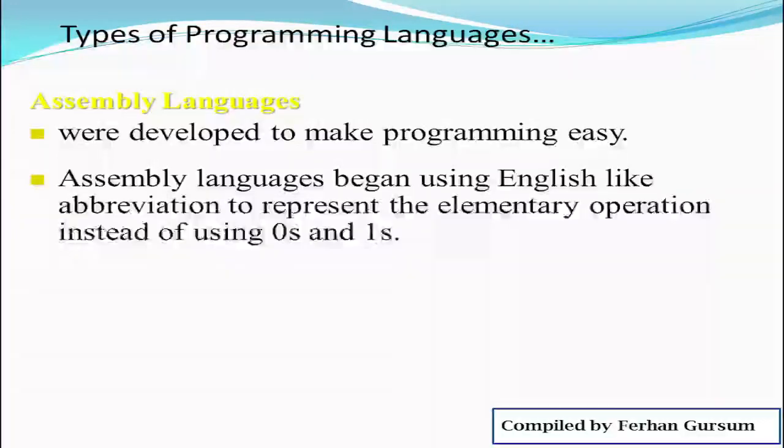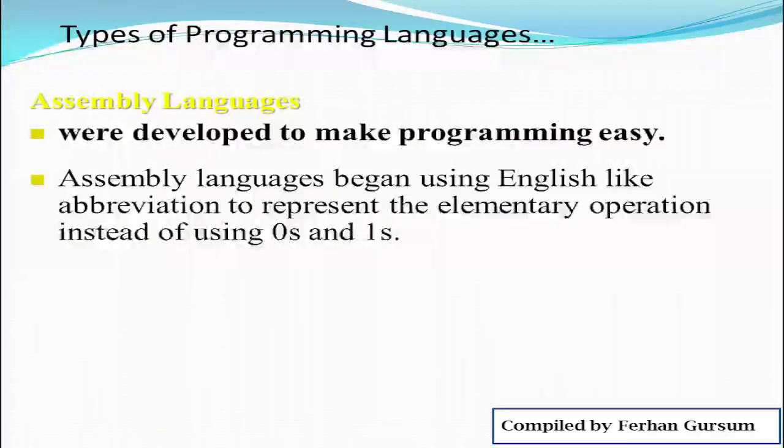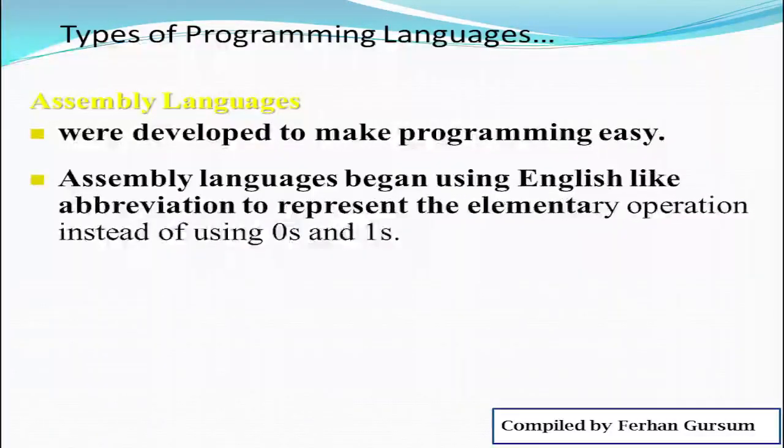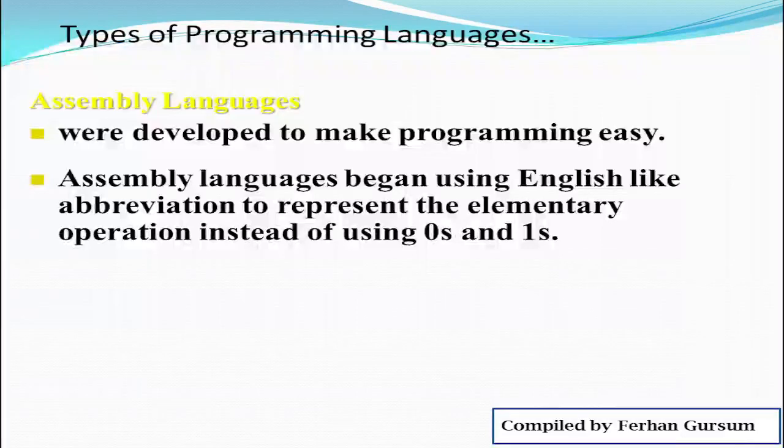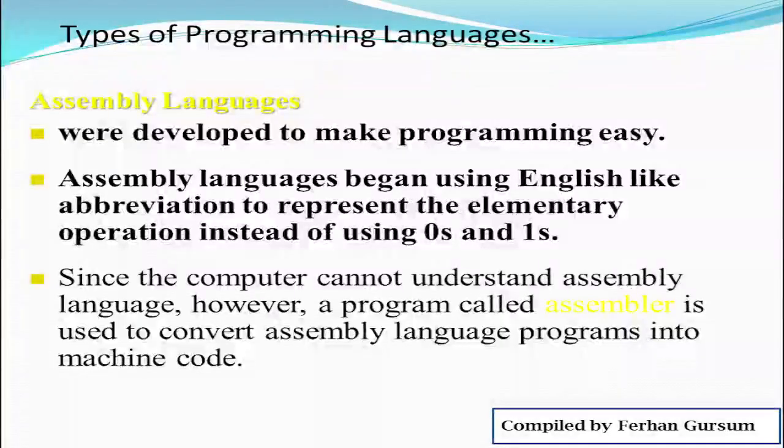Assembly language begins using what? English-like abbreviations to represent elementary operations instead of using zeros and 1s. Assembly language uses English-like abbreviations to represent elementary operations instead of using 0 and 1. Since a computer cannot understand assembly language, however, a program called an assembler is used to convert assembly language into what? Machine code, okay? Because a computer cannot understand assembly language.